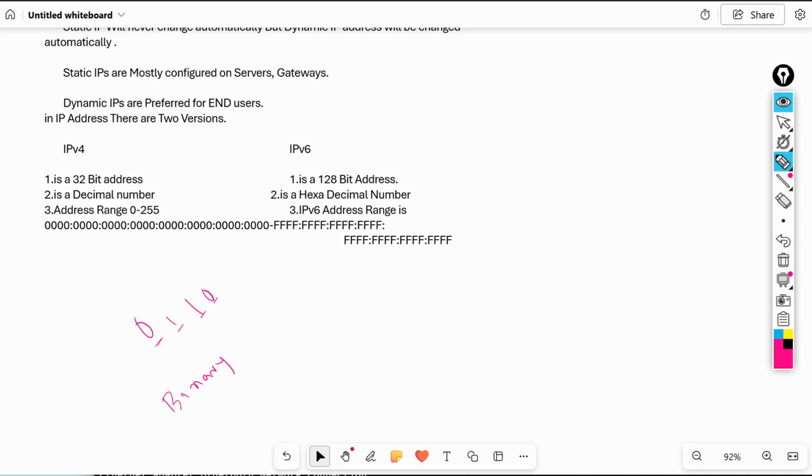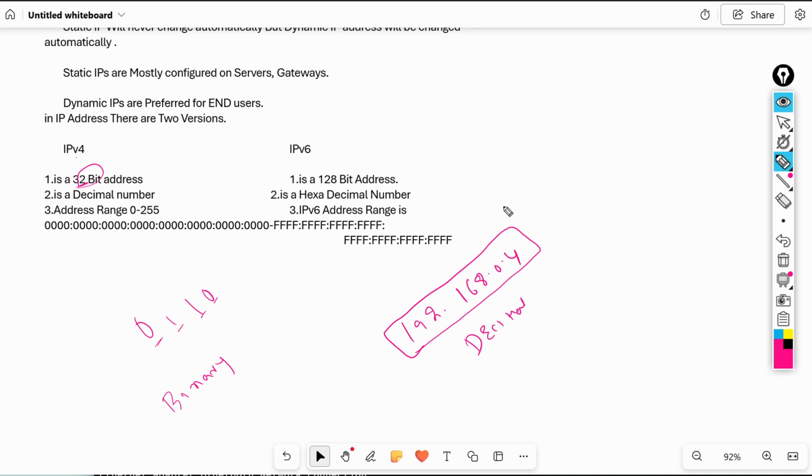So here IPv4 is a 32-bit address. What does 32-bit mean? Just now we saw an IP address. What is my system IP? My system IP is 192.168.0.4. This is a decimal number, not a binary number. Decimal number is only for human understanding purpose, not system understanding purpose.